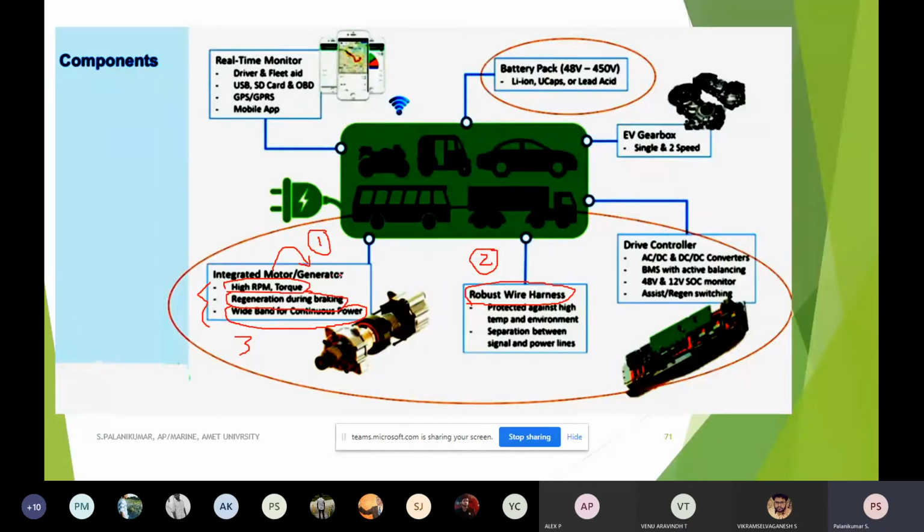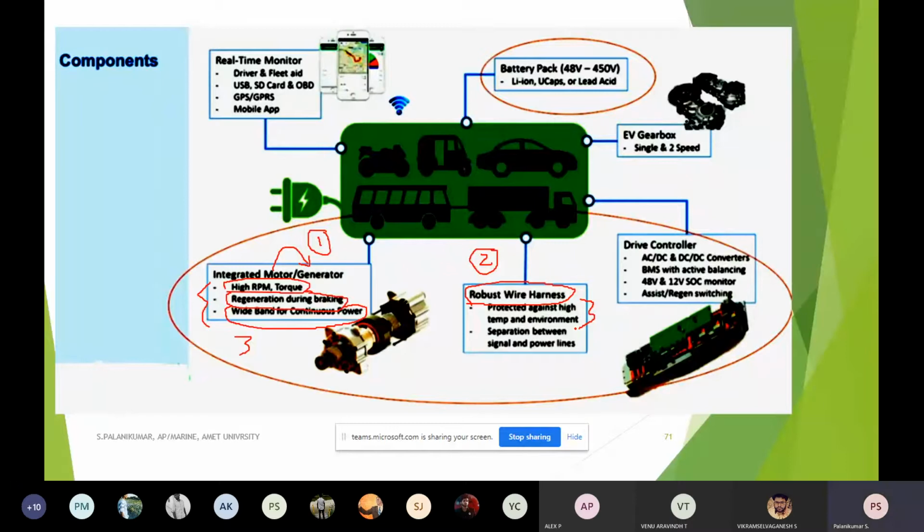So the motor generator, next the drive controller, next the battery pack, are basically important components. But in actual practice, next to the motor generator, the very important one is a robust wire harness. That means it should be protected against high temperature and environment. Whatever wirings I am using, they are not going to be in the same temperature or the same environment.